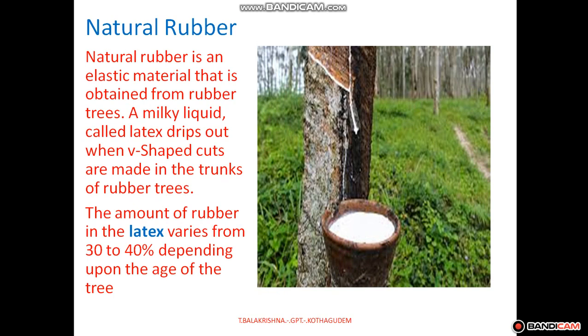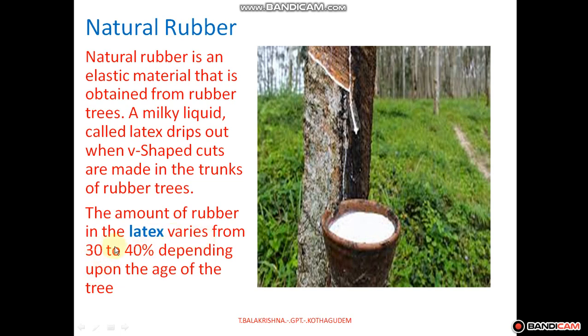Natural rubber is an elastic material that is obtained from rubber trees. A milky liquid called latex drips out from V-shaped cuts made on the trunks of rubber trees. Students, see this picture of a rubber tree. We collect the milky liquid, and that milky liquid is called latex.